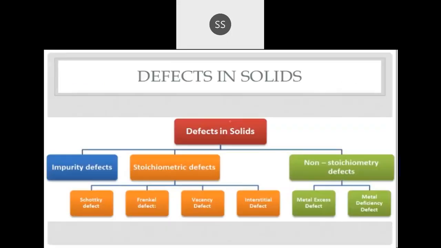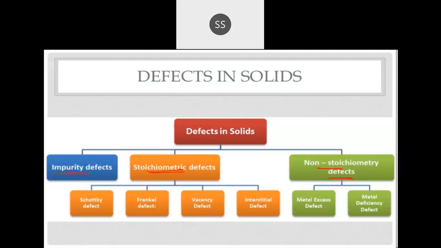Let's move on with the different kinds of defect you are going to study under point defect itself. Okay, so for your syllabus, what you have is these point defects. They are further classified into three categories. You can see here, one is impurity defect, and then after that, you have stoichiometric defect, and then we have non-stoichiometric defect.